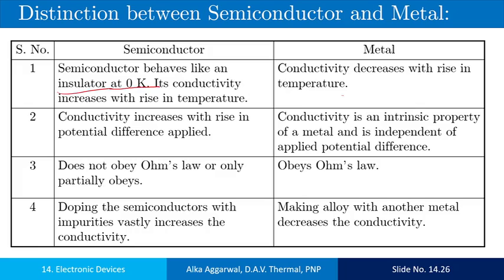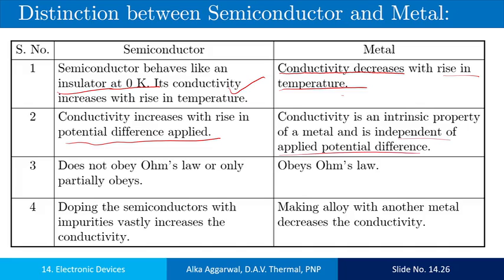With the rise of temperature, the conductivity of the semiconductor increases, while the conductivity of the conductor decreases with the rise in temperature. Conductivity of the semiconductor increases with the increase in potential difference up to some limit. Conductivity of the conductor is an internal property of the metal and it doesn't depend on the applied potential difference.